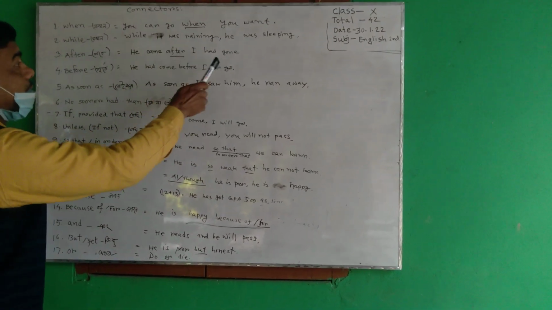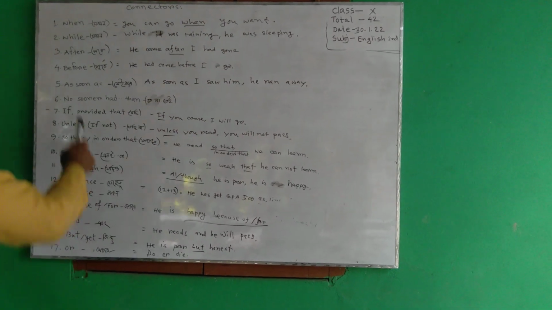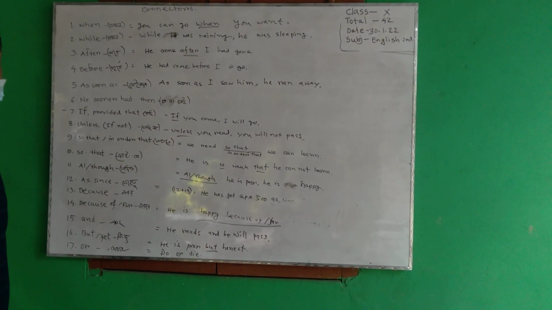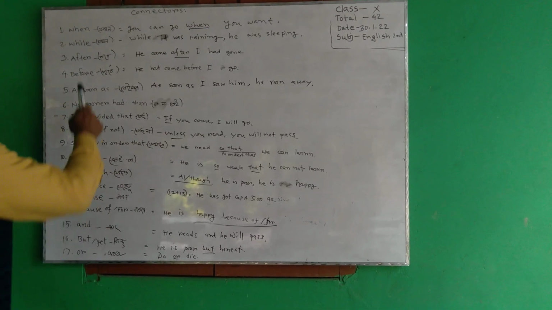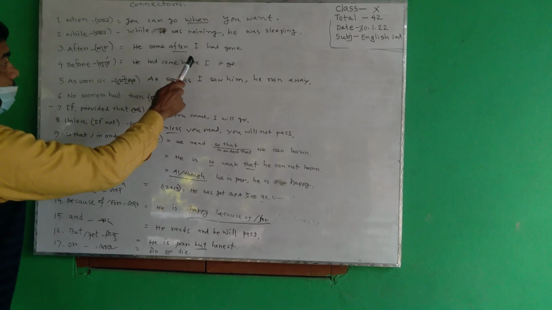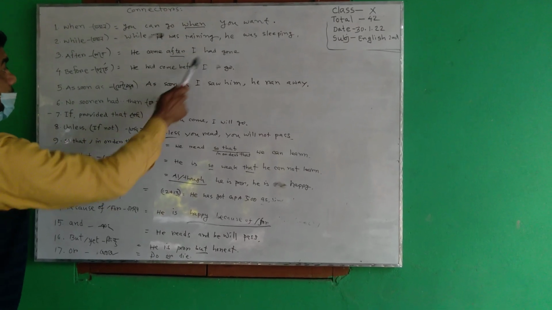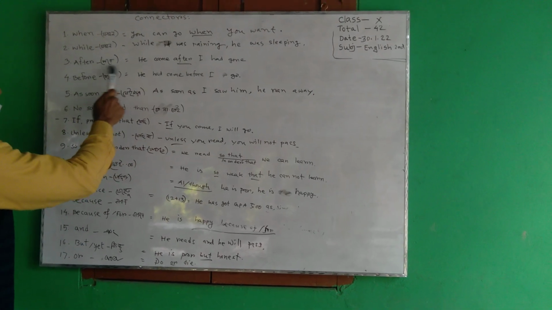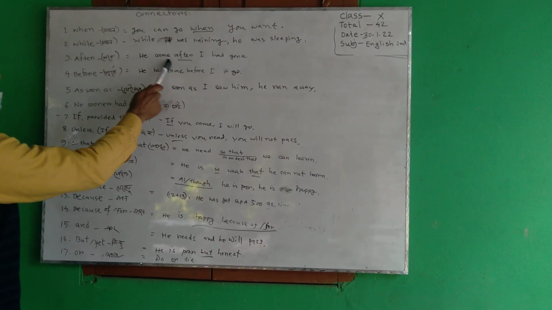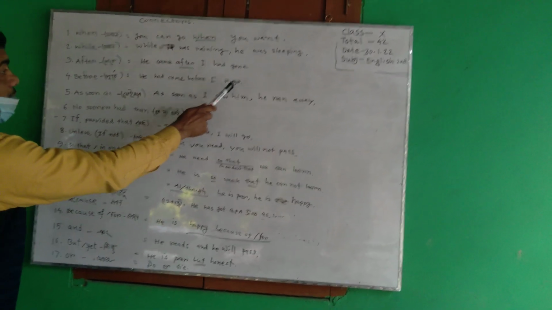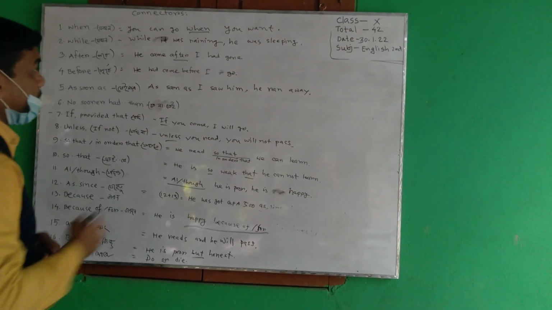While it was raining, he was sleeping. Now we use this connector in past perfect tense, after or before. We know that after we use had V3, before we use had V3. After means পরে, before means পূর্বে. He came after I had gone. Before he had come, I went.